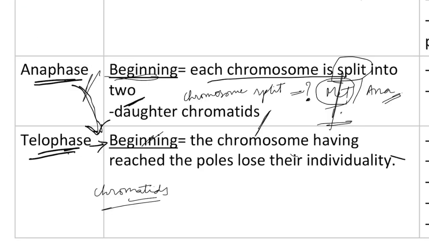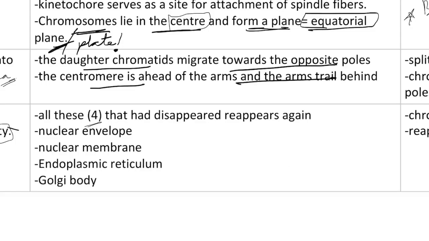Telophase. The chromosomes, after having reached the pole, lose their individuality. Losing the individuality of the chromosomes is actually the key here. All these four, we know: nuclear envelope, nuclear membrane, endoplasmic reticulum, or simply ER, and then the Golgi body. All of them reappear here.